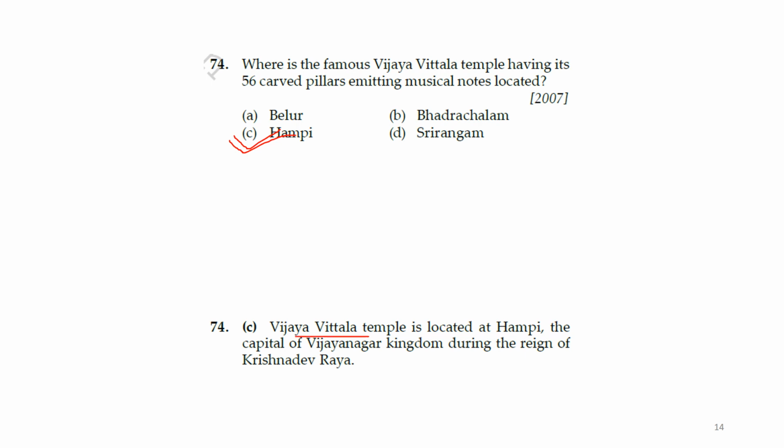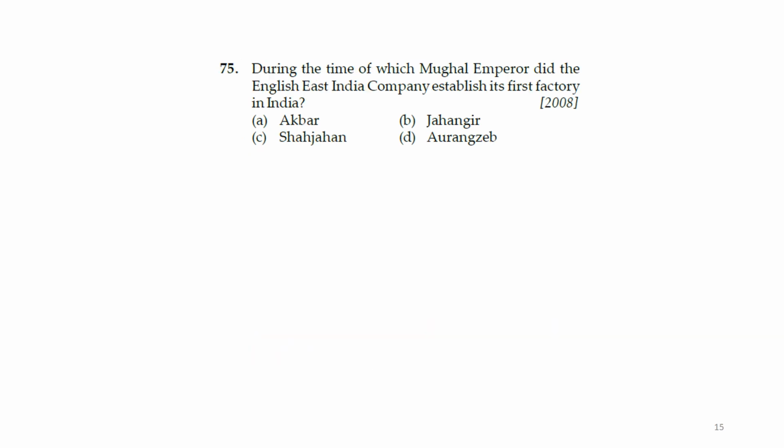Okay, so Vijaya Vittala temple is located at Hampi, the capital of the Vijayanagar kingdom, during the regime of Krishna Deva Raya. So the answer is C. Now next question.